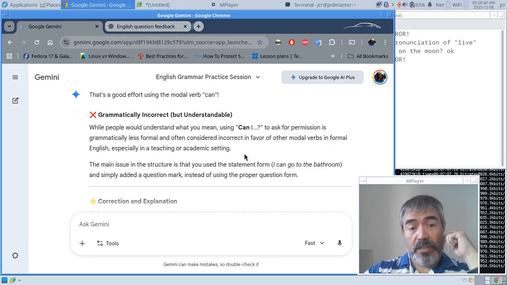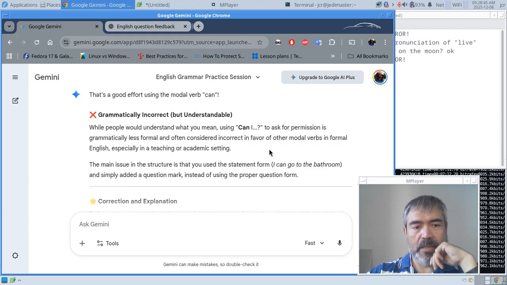While people would understand what you mean using can I to ask for permission, it is grammatically less formal and often considered incorrect in favor of other modal verbs in formal English, especially in a teaching or academic setting.